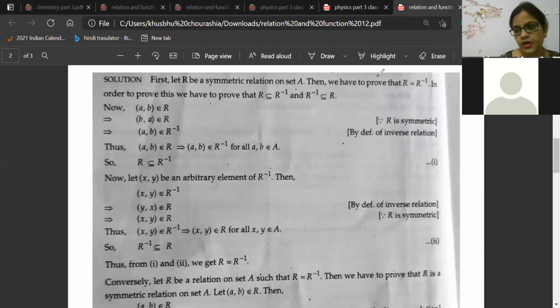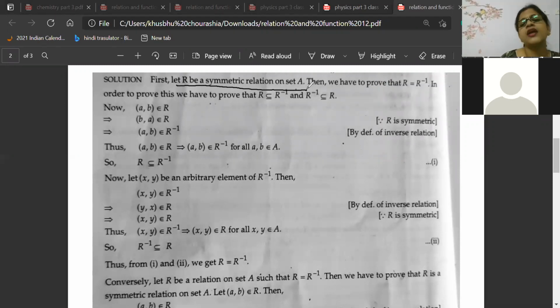Presentation of the statement. Please see what they are telling. First, to prove the condition, the first part is: let R be a symmetric relation on set A. What have you done?